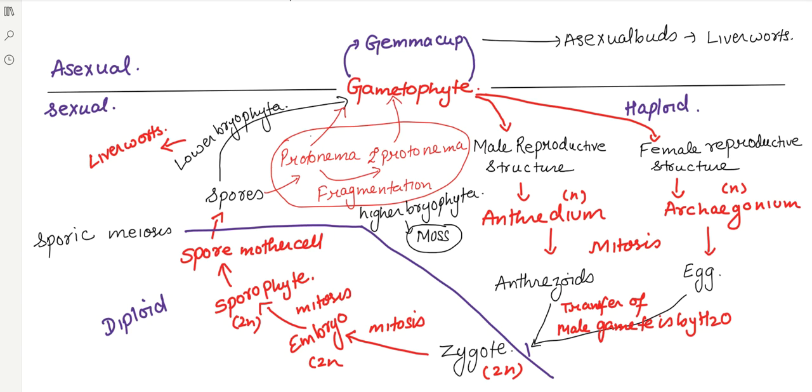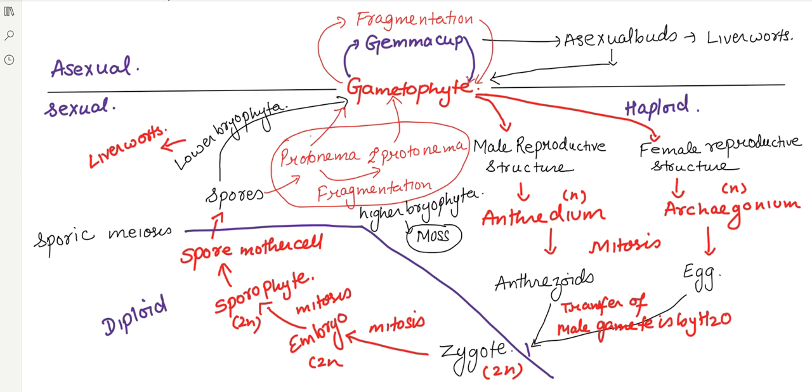Where will this be found? It is seen in liverworts. Now this asexual bud directly leads to the formation of the gametophyte. The other method is called fragmentation, where a part of the particular gametophyte will be broken down and it will lead to the formation of your gametophyte.